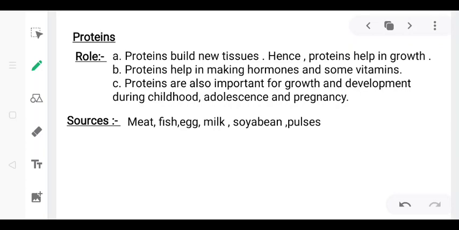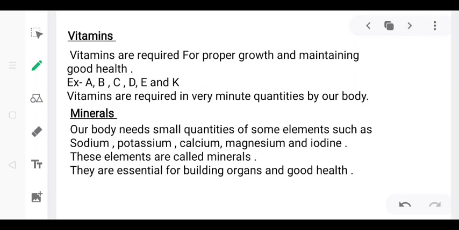Next one is vitamins and minerals. These two nutrients, vitamins and minerals, we require in very small quantity. Our body requires very little vitamins and minerals, but these are very essential. Though they are required in small quantity, they are very essential for our growth, as vitamins boost immunity, strengthen the bones, heal wounds, and also assist in obtaining energy from food.